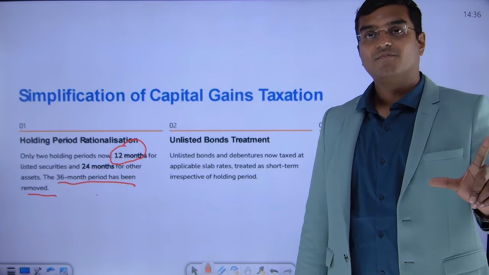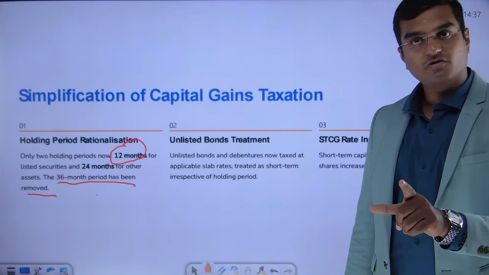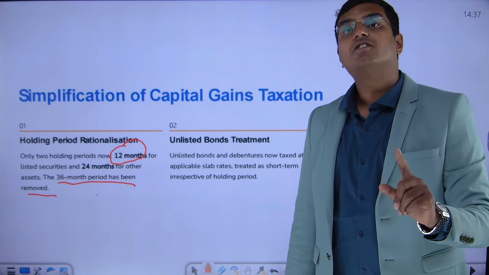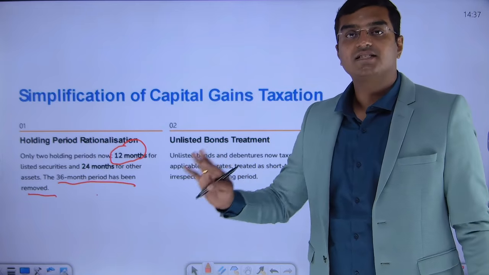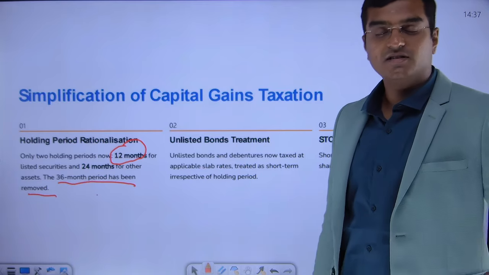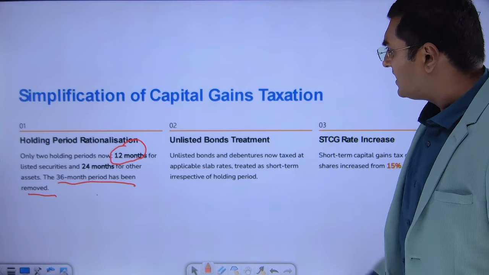Now only two periods: your 12 months period, and second one is your 24 months period. That's all. No 36 months. No concept of 3 years at all. With this, game is closed. So it is simplified. Next one, dear friends.